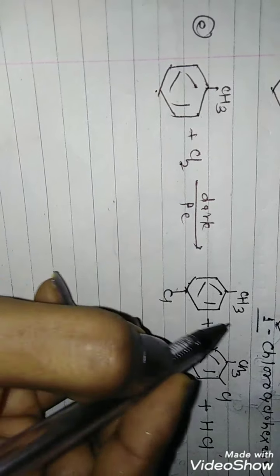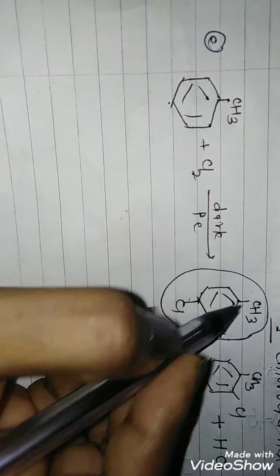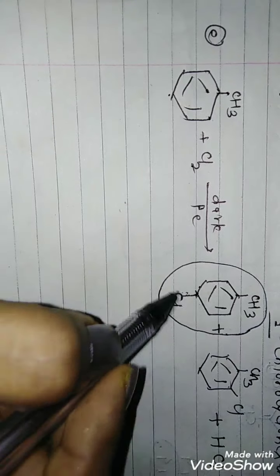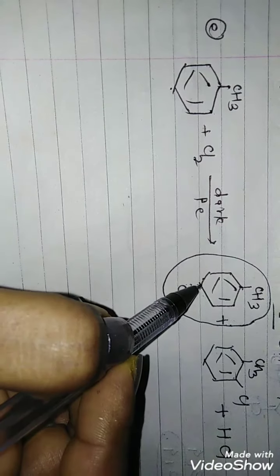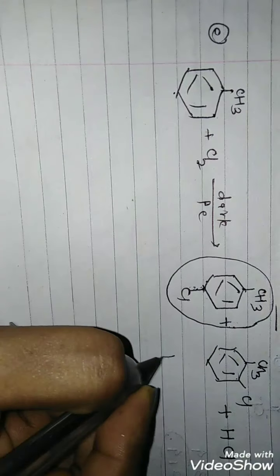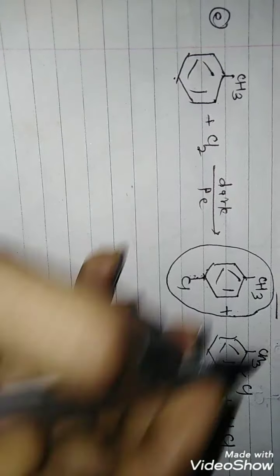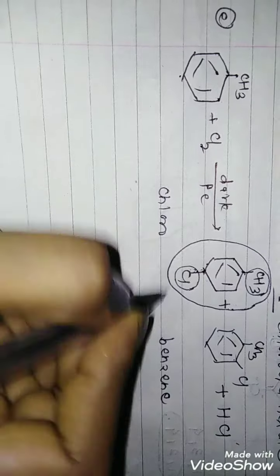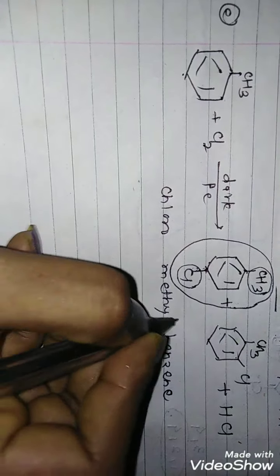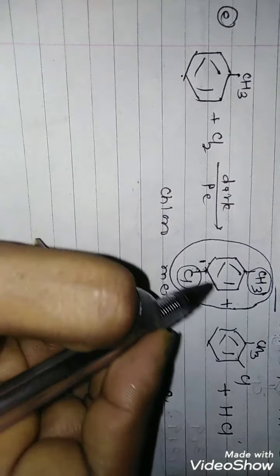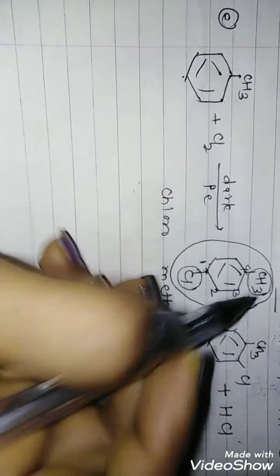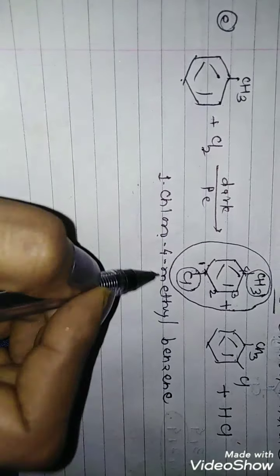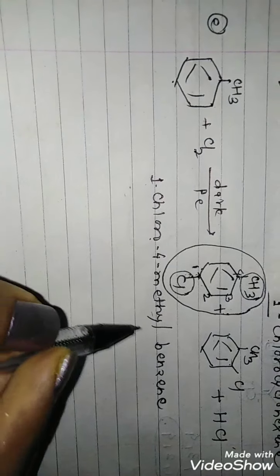So out of these two, this one is supposed to be the major product because there is symmetry and both the groups are away from each other, so hindrance is less. So the major product, if you consider, is parachlorotoluene. If you name this compound by IUPAC name, parent is benzene, and methyl and chloro are the substituents. Chloro comes first and then methyl. This will be numbered first, second, third and fourth. So position of chlorine is 1 and methyl is at the 4th position. So 1-chloro-4-methylbenzene. This is the final product.